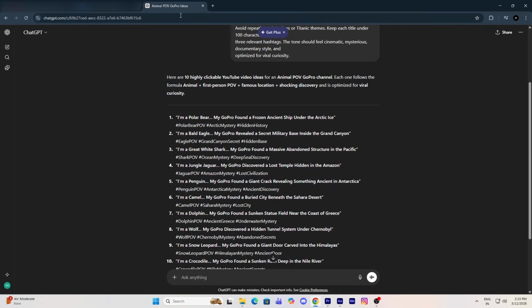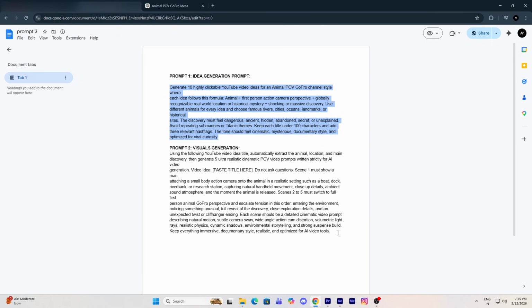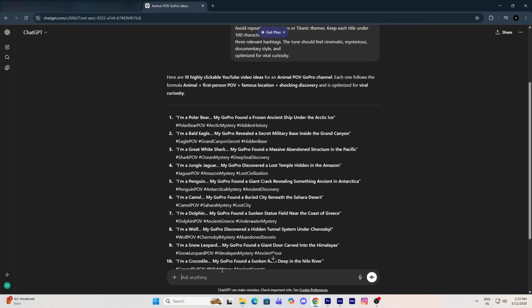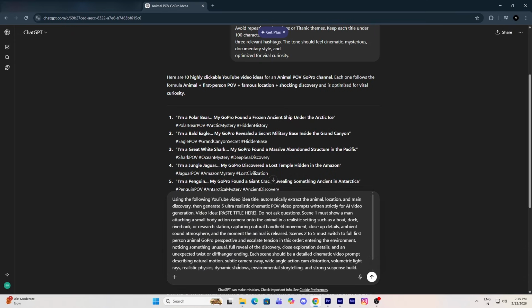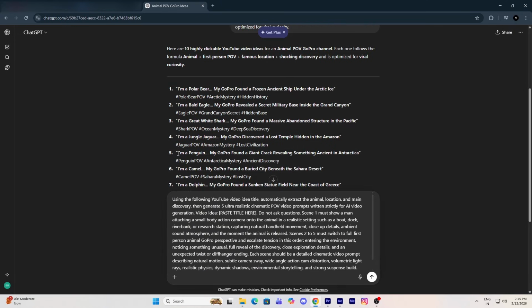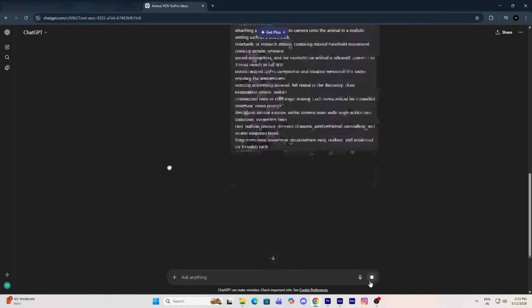Now, before copying it, we will go back to our Google Docs again. From there, we will copy the second prompt. So after copying it, we'll come back to ChatGPT and paste it here. Now, inside this prompt, you will see a place where it says paste title. Here you simply need to paste the idea that you selected earlier. In my case, I will paste the penguin video idea. Once you paste it, simply press enter.